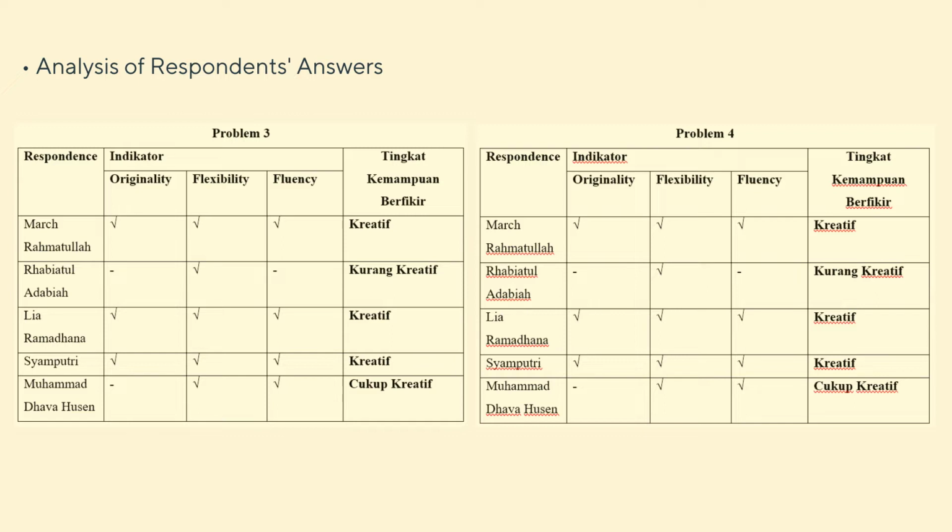And then for Lia Ramadana, she requires all the indicators of originality, flexibility, and fluency. So the thinking ability level of Lia Ramadana is creative. And then Syamputri is the same. Her thinking ability level in problem 4 is creative. And then the last one is Muhammad Dafa Hussein, who requires two indicators, which are flexibility and fluency. So the thinking ability of Muhammad Dafa Hussein is quite creative.